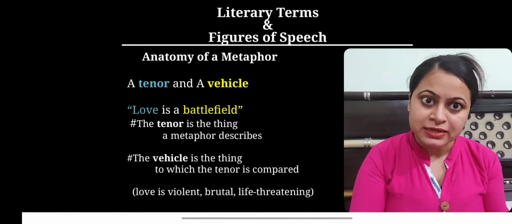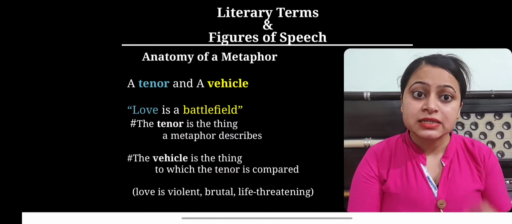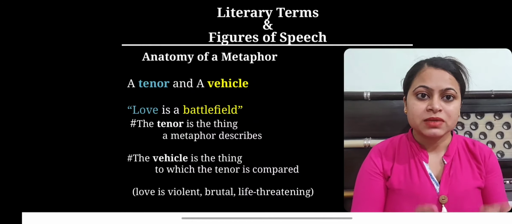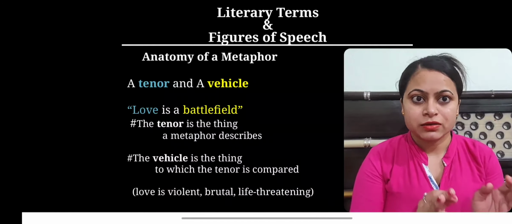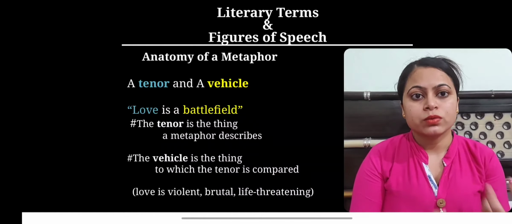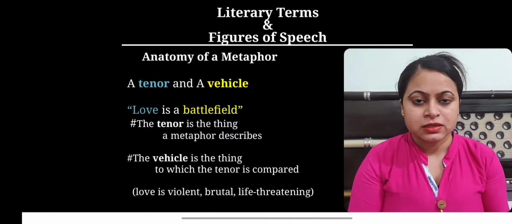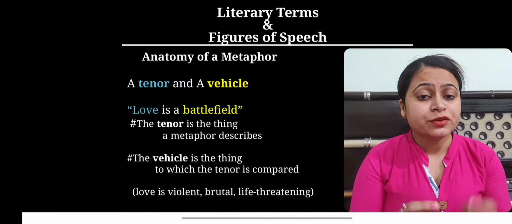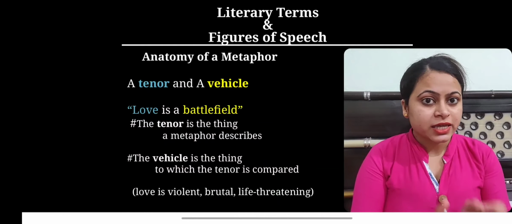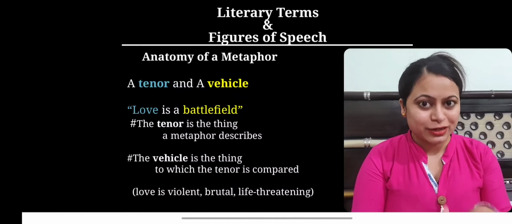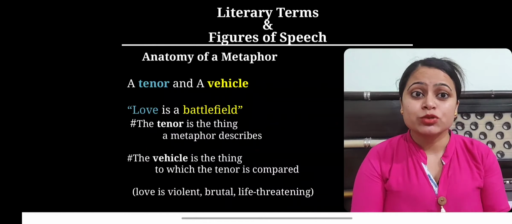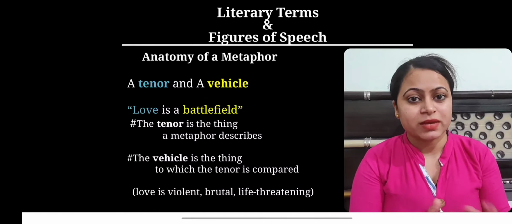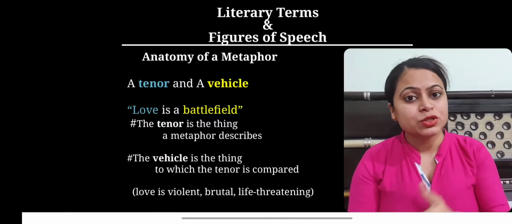Love is a battlefield. And what is the vehicle? The vehicle is the thing to which the tenor is compared. Now love is being compared to a battlefield. That means battlefield is the vehicle here. And how does a metaphor operate? Metaphor operates in this way: the key attributes of the vehicle, in this case battlefield, are being ascribed to the tenor, which is love.